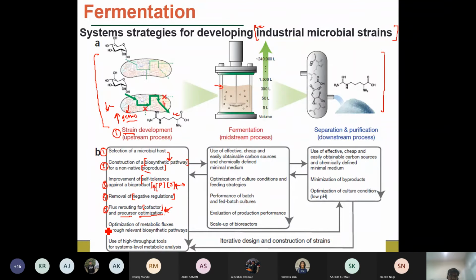Then comes the sixth point, the optimization of the metabolic fluxes through relevant biosynthetic pathways. Whatever the biosynthetic pathway is, the series of biochemical steps or processes carries on, so it requires optimization of those steps. And then comes some advanced techniques, which I will not go into detail, like the seventh point, which is the use of high throughput tools for systems metabolic analysis.